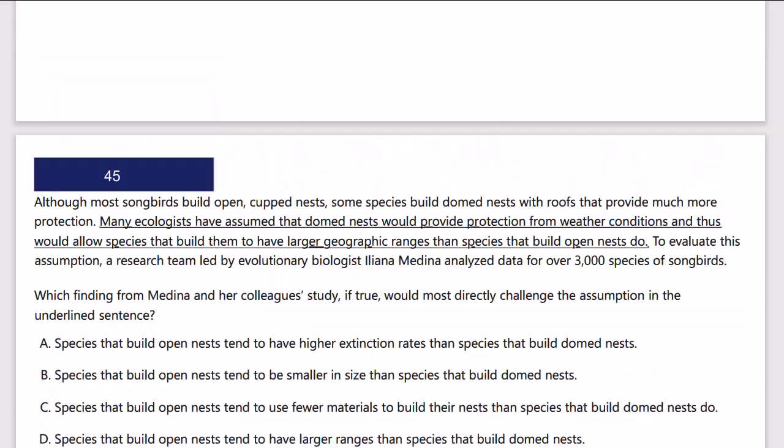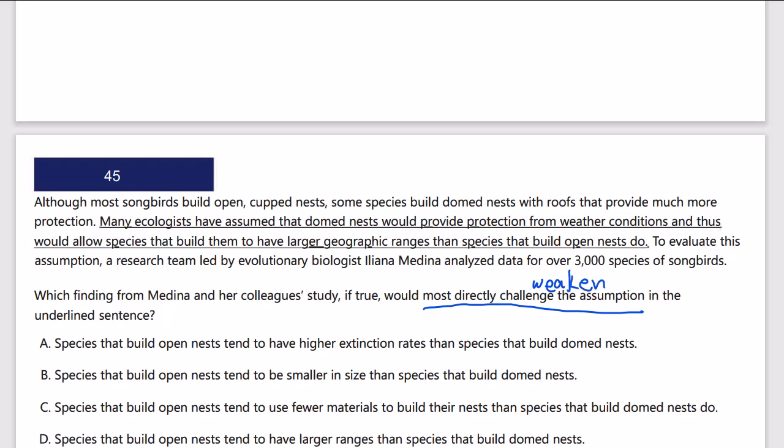That's your answer. You might be wondering, given the last example, could I not have just read the underlined or the claim portion itself without everything else, and then be able to answer the question, thus saving some time? Perhaps. Let's take a look at this underlined case. So which finding would directly or most directly challenge the assumption? Again, that's a little different wording, but that means weaken. We want to weaken the claim.